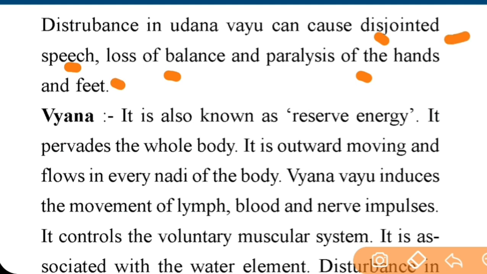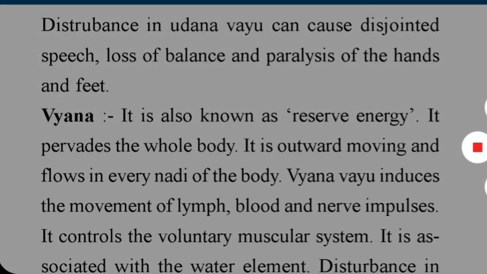Important point. Next is Vyan Vayu. It is also known as reserve energy. Important point. Write down. It pervades the whole body. Important point. It is outward moving and flows in every nadi of the body. Vyan Vayu includes the movement of lymph, blood and nerve impulses. It controls the voluntary muscular system.